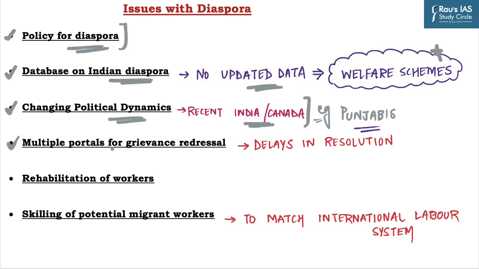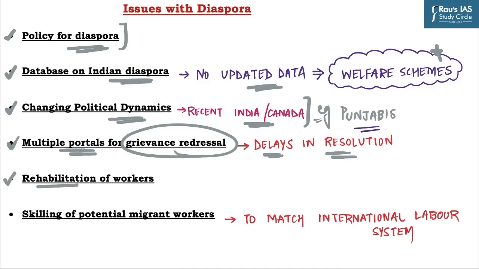The next issue is multiple portals for grievance redressal. Government has formalized various portals such as eMigrate and CP-Grams to resolve the grievances of Indian nationals abroad. And these multiple portals may delay the resolution of grievances of Indians who are living abroad. And it also leads to the duplication of effort.